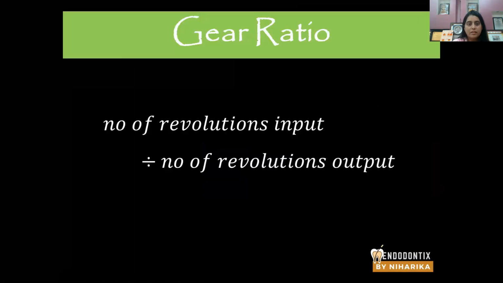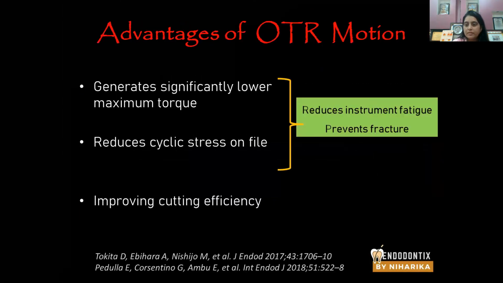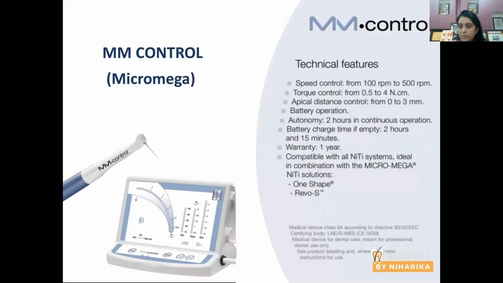Just a minute, I forgot to mention something. What are the recommendations for speed and torque? Should it be the same as the manufacturer's or should it be altered? As I mentioned, every file has a torque limit and every file has a speed limit. Both of these depend exclusively on the file. But there is one more thing. When we talk about endodontics, there is a tooth and there is a file.